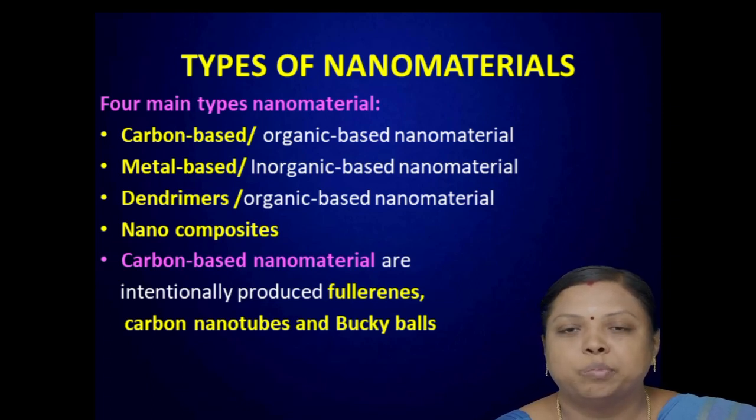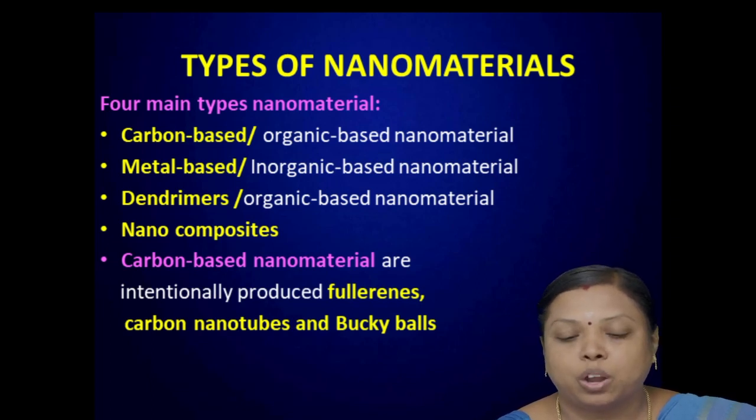Metal based nanomaterials are otherwise termed inorganic based nanomaterials. The third one, dendrimers, also come under organic based nanomaterials, but they have a polymeric, macro structure. And the fourth type is nanocomposite. We will discuss it elaborately.